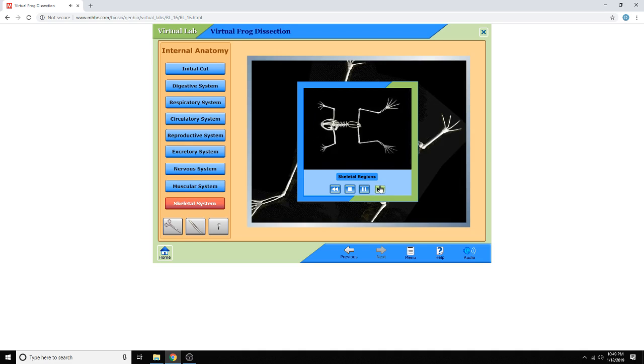The frog's foot includes wrist, ankle, and toe bones.